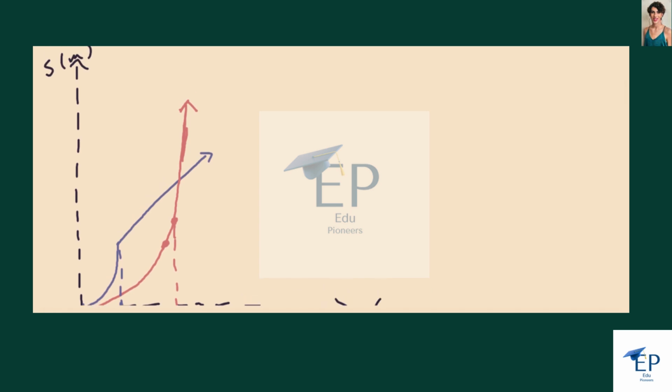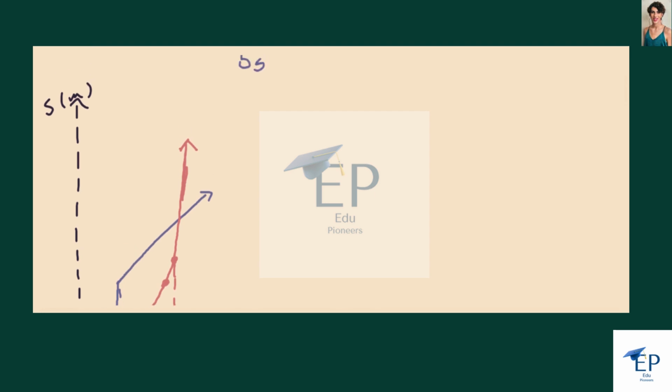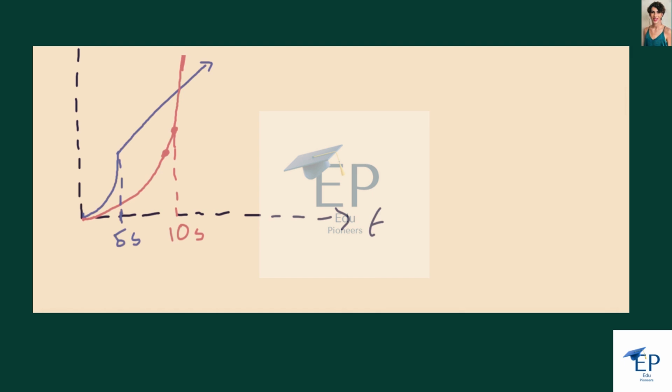And we want to know, in addition to this, what the distance between the cars is when t is equal to 15. So t equals 15. So that's somewhere over here.